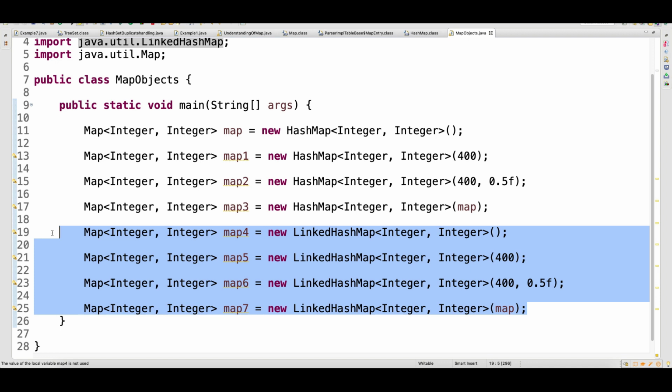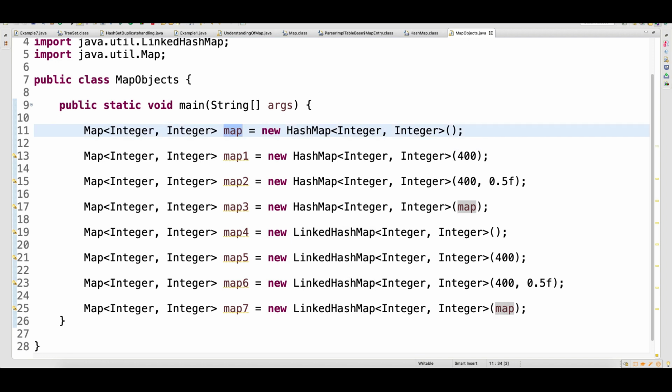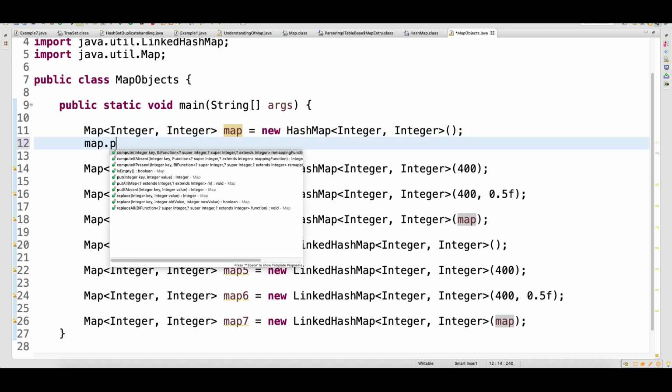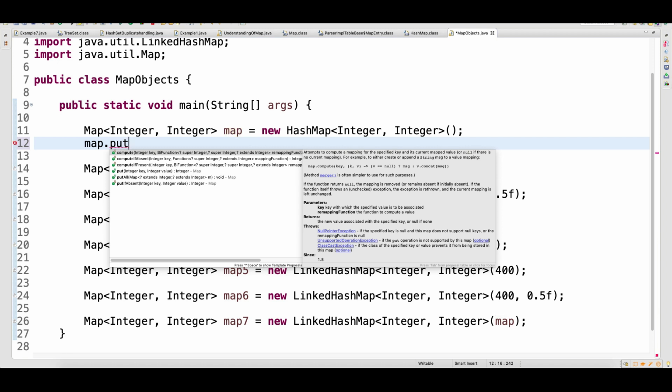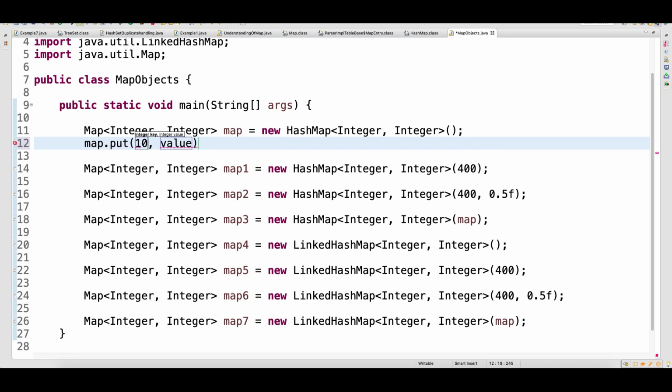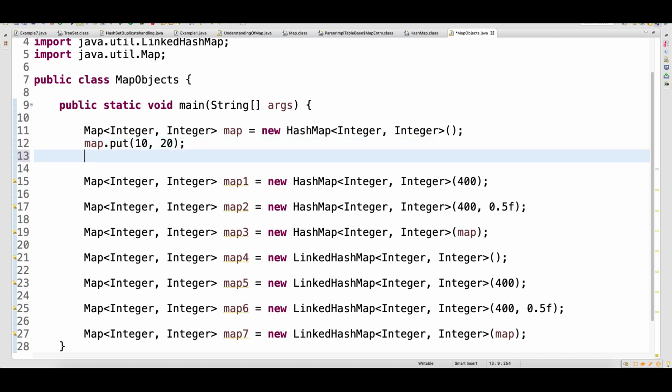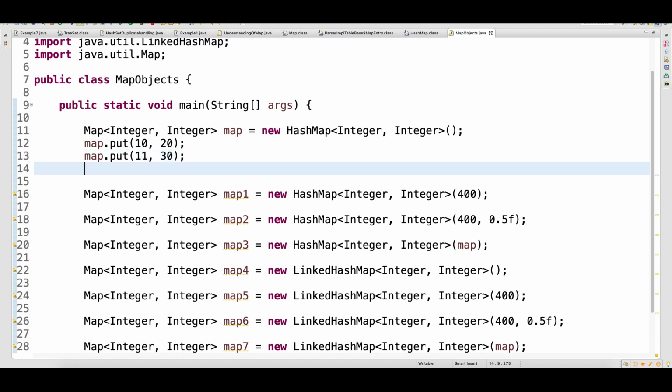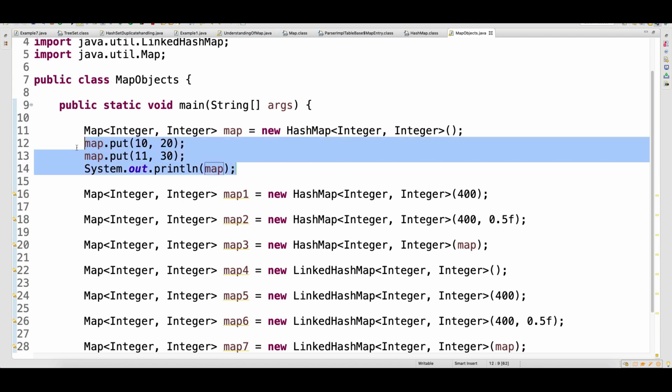So the major difference between the hash map and the linked hash map is that linked hash map will maintain the insertion order. Just to show you, in the map I will do one put method and store 10 as the key and 20 as the value, then 11 and 30. Then I'm going to print the map. In the map, the toString method is overridden, so I can print that.